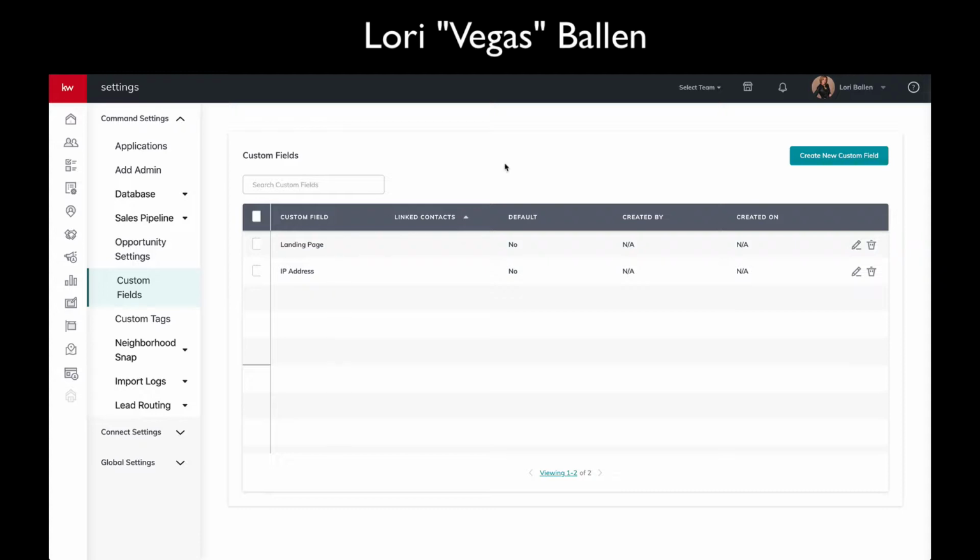And these are really important as I'm importing in from other sources things that I don't want to lose. So all you have to do, if I want to edit these, I can click on the pencil and edit it, or I can click on the trash and get rid of it.